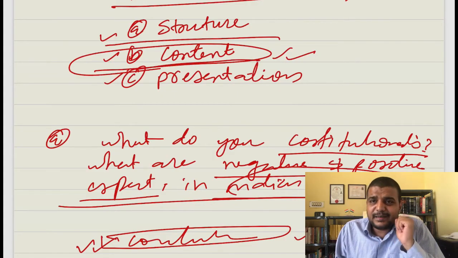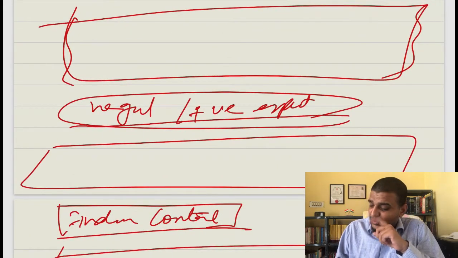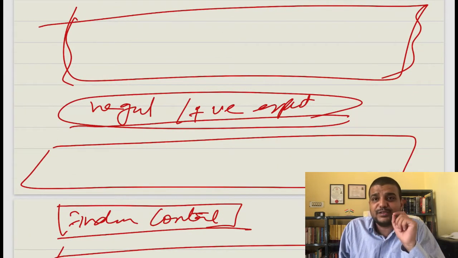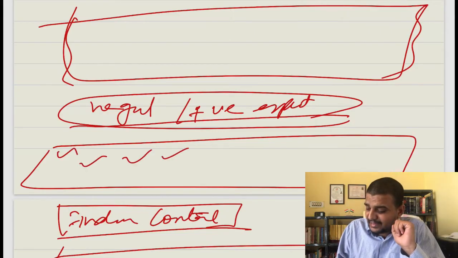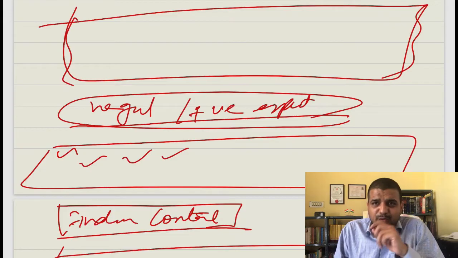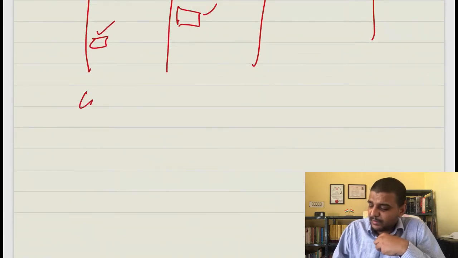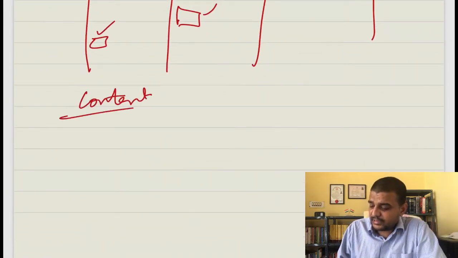Now, is content important? Very, very important. Suppose you have written a very good structure, say negative and positive aspects of constitutionalism, and the content in the paragraph is weak, it will give you very, very few marks. So the content needs to be of a standard. Now, how to improve content? What are the things that should be kept in mind? You should use legal vocabulary.